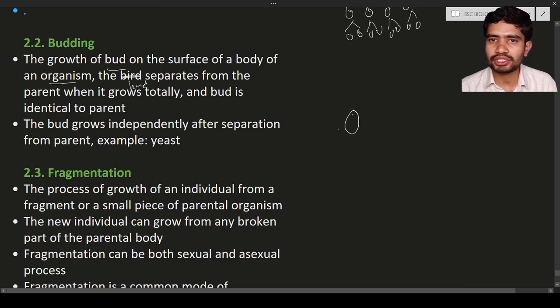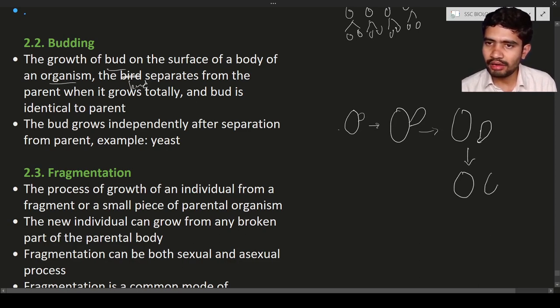Let us consider this is the yeast. In the yeast, you will see a small growth on the surface. The small growth will eventually grow, and it is going to separate from the parent. So the parent is going to get separated, and the daughter cell is also going to get separated. The small growth on the surface of the body is known as a bud. The bud will grow and get separated from the parent, and both the parent and the daughter individual will lead individual lives.